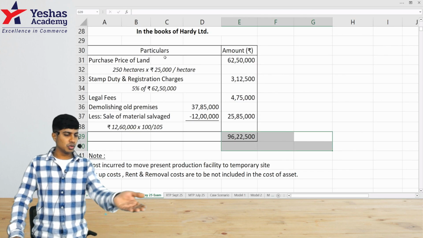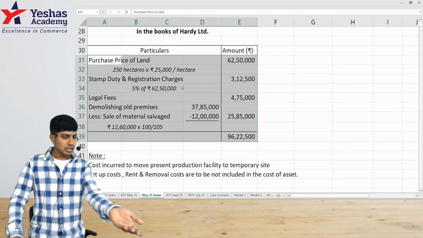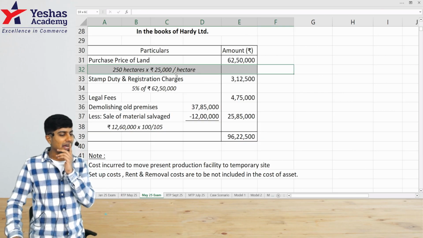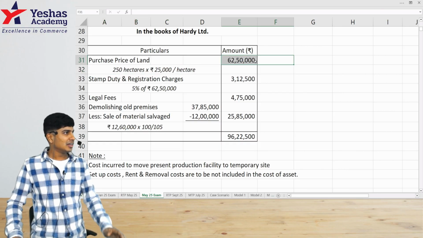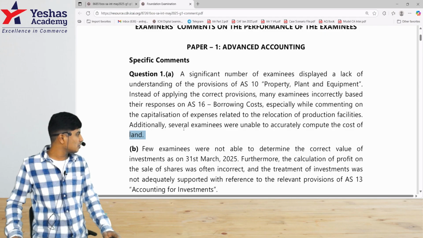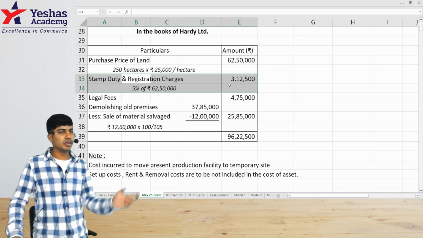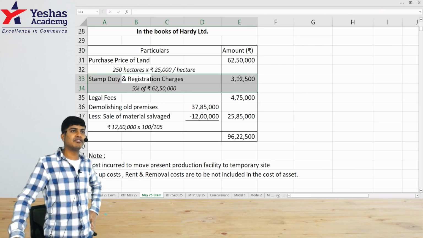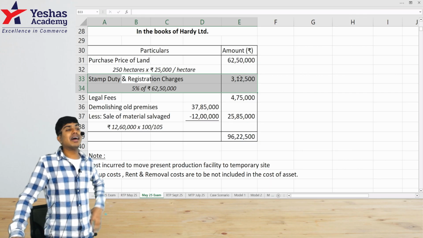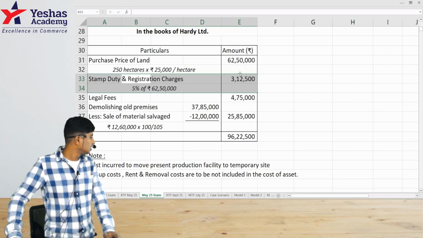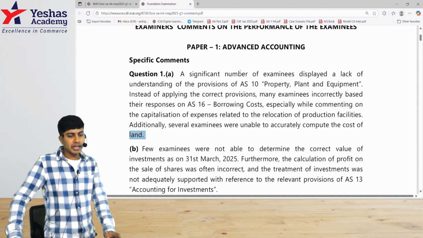So that's become the value. Whenever you take this total part, I think they've incorrectly taken these 250 hectares at rupees 25,000 per hectare, and you're trying to find 62 lakh 50. Examiners are saying that a lot of them have done that inaccurately. And with regard to stamp duty also, we're supposed to charge it as 5% on 62 lakh 50. A majority of them have been doing that incorrectly, as given by the examiner. Looks to be a simple question, but as per their comment, the majority of them got it wrong.